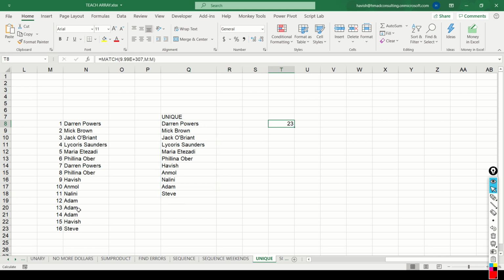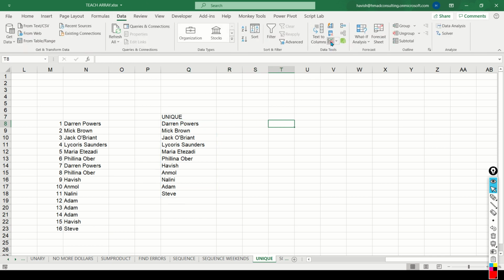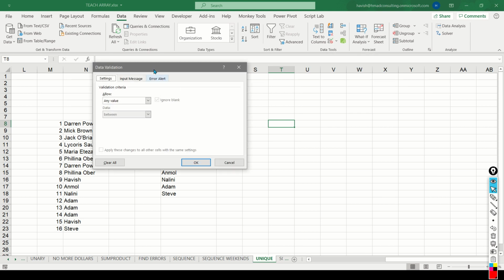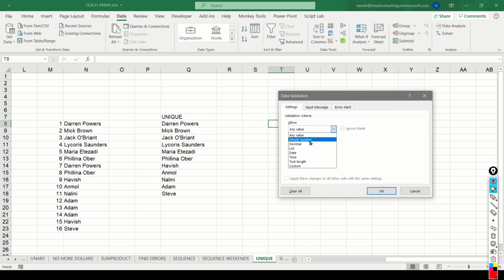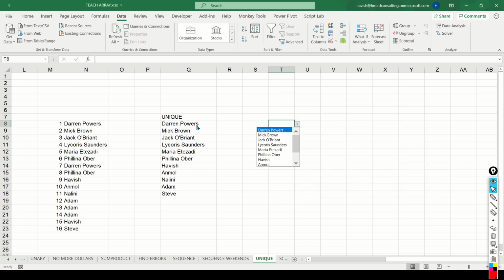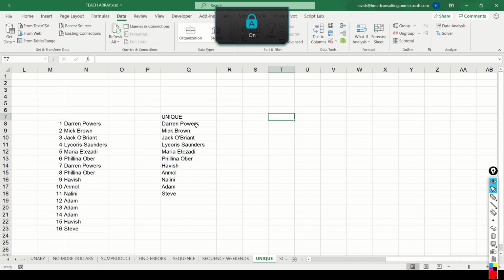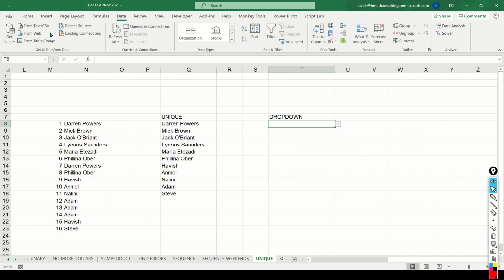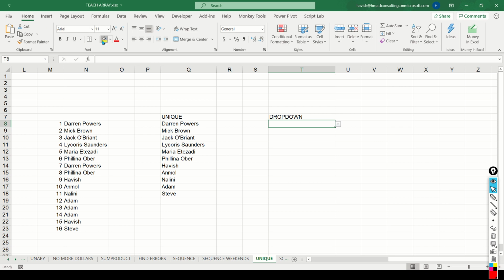If you want to create a drop-down validation, you can simply go to data and then data validation. And like I showed you earlier, you will have to create a list where you know that the first value is in Q8, but you don't know how many items are there in that array. So you simply put a hash here and you notice we get a drop-down like this. So very elegant way of creating a drop-down, which is a drop-down with all the unique names in it.